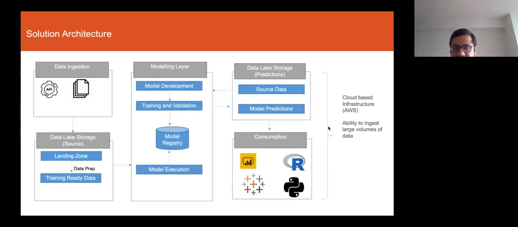Once we have the models, we can schedule when the predictions would be run. The models take the source data on which the predictions have to be made, make the predictions, and push the data back into the prediction repository. That is the third layer, the data lake storage for predictions. Once we have the data ready, it can be consumed through any means possible. The purpose of my analysis is really to get that analysis-ready data there. And once it's there, we can consume it using SQL, R, dashboards, or however we want. And again, the key thing is that it's cloud-based, developed on AWS, and it can ingest large volumes of data. It scales with increasing data volume.